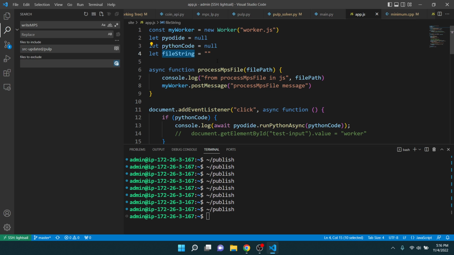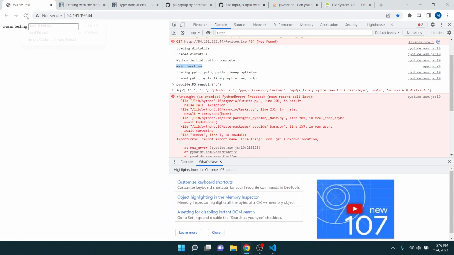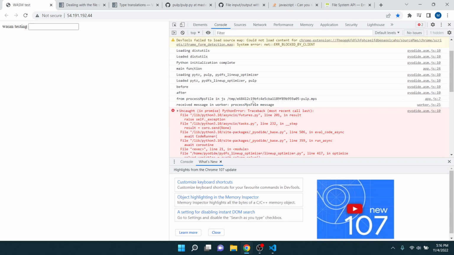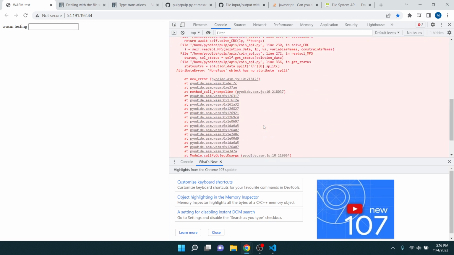file string. So what if I just do that? Does that, or var, does that matter? Let me try this. Okay, before, after.